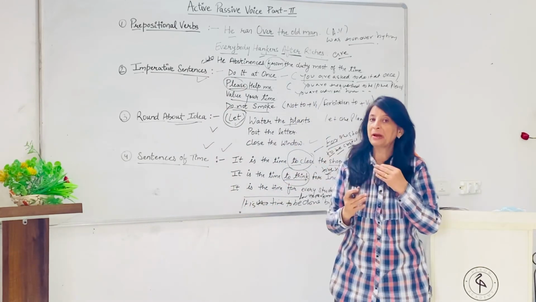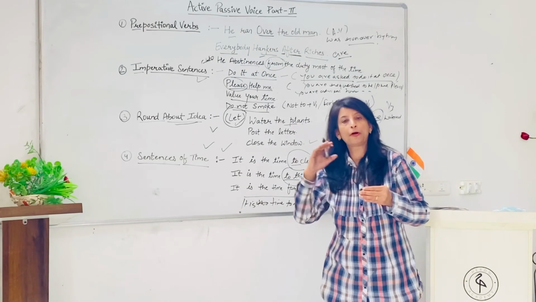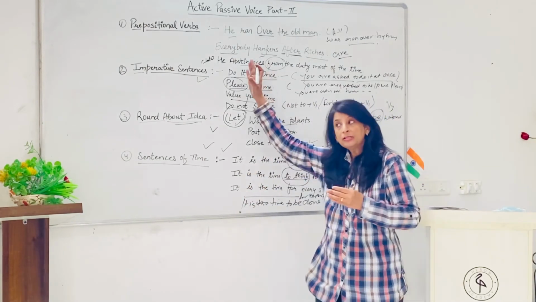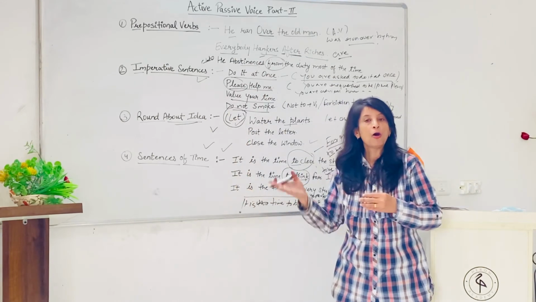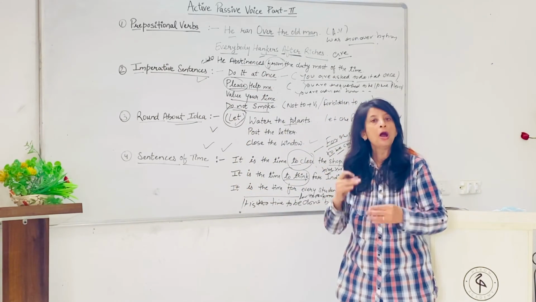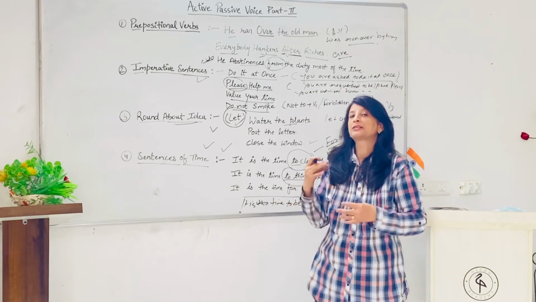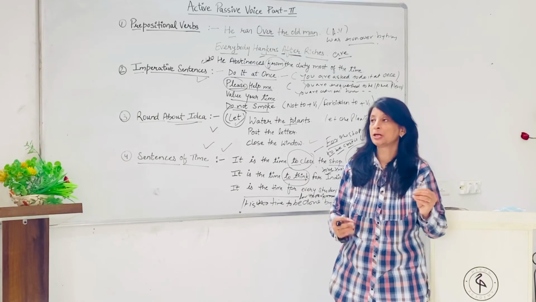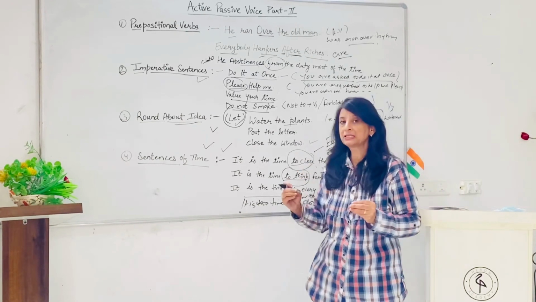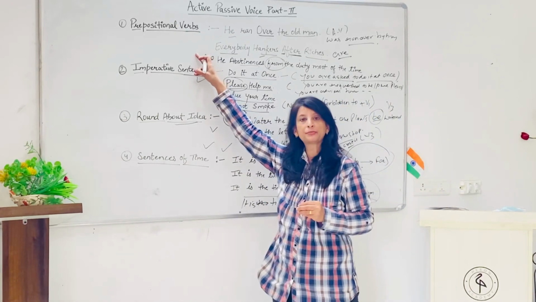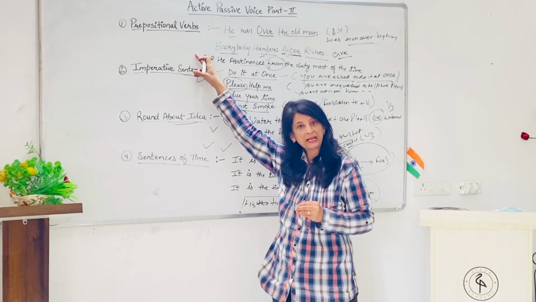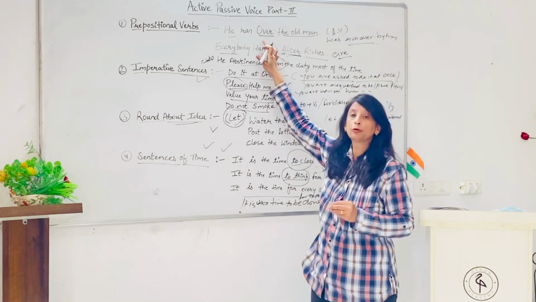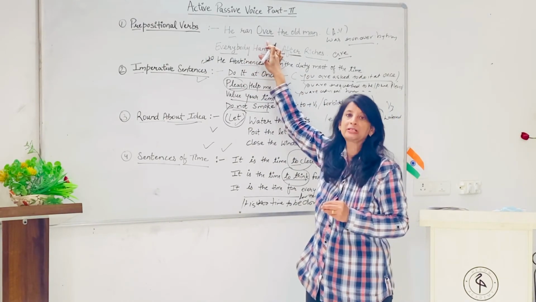See, active और passive क्या है, transitive और intransitive क्या है, हम समझ लेते हैं, but कौन से category of sentences हैं और इन category of sentences को how we have to change active into passive, that is also equally very very important. So आज के vlog में हमने क्या सीखा है कि prepositional verbs को हम कैसे change करेंगे from active to passive. That means when you are using a prepositional verb तो वो split नहीं होता, in total चलता है.